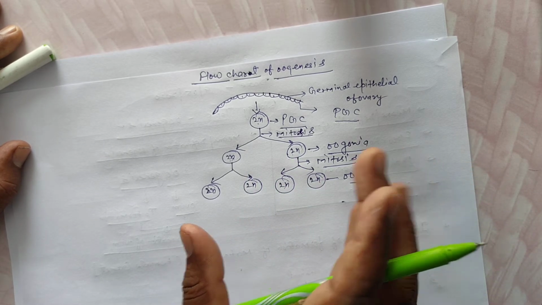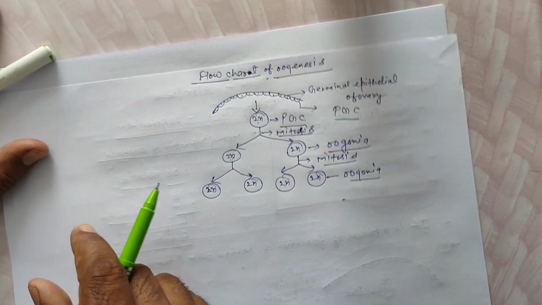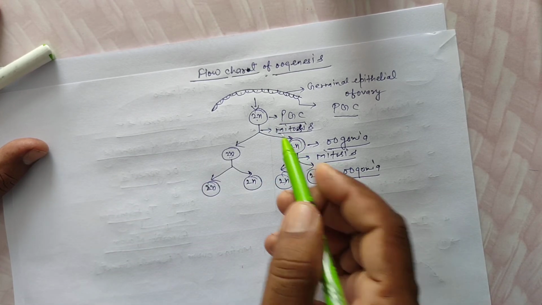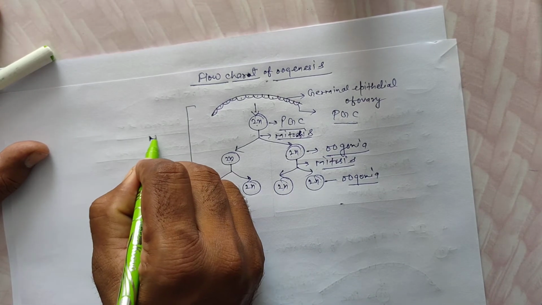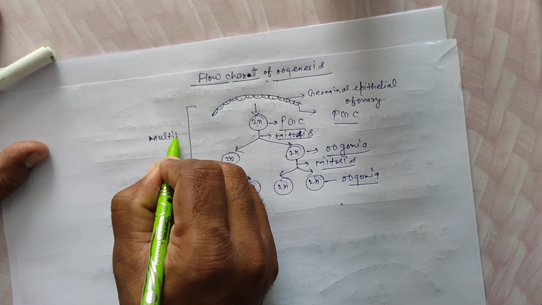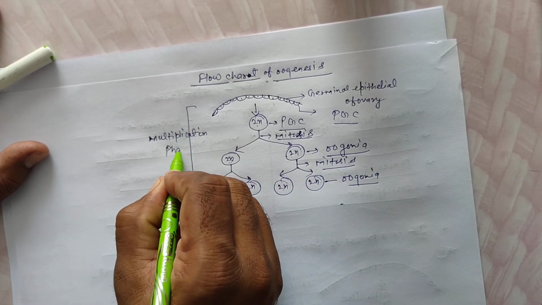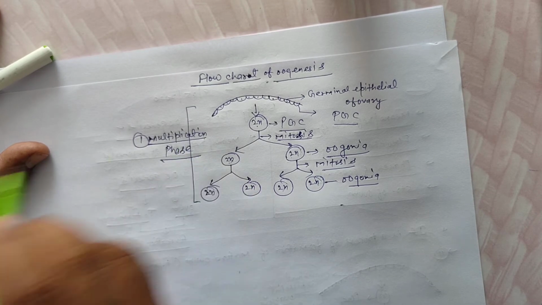In this phase, PGCs multiply as 1, 2, 4, so this phase is called the multiplication phase. It is the first phase of oogenesis.